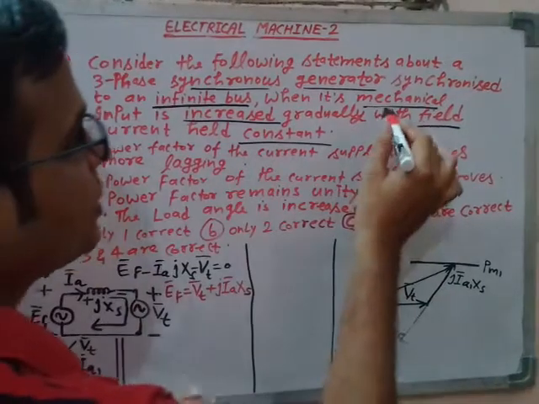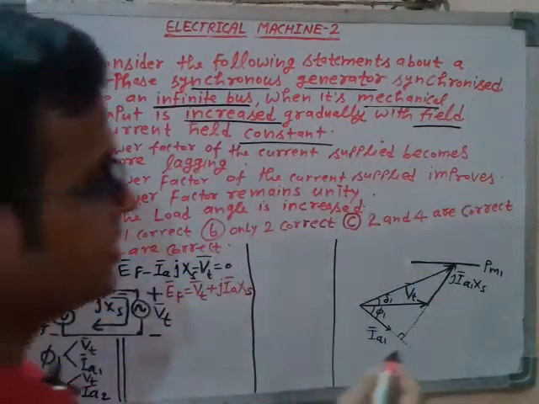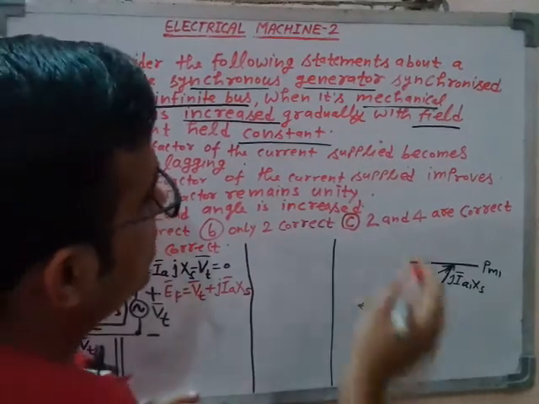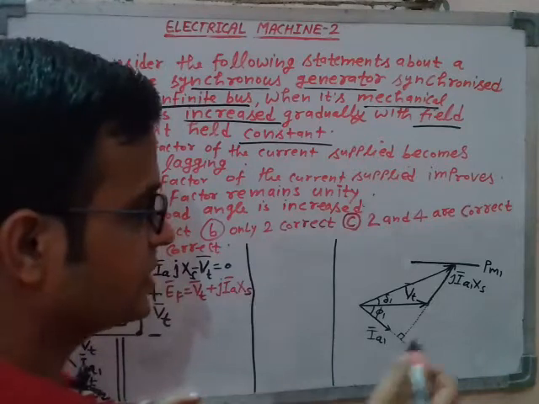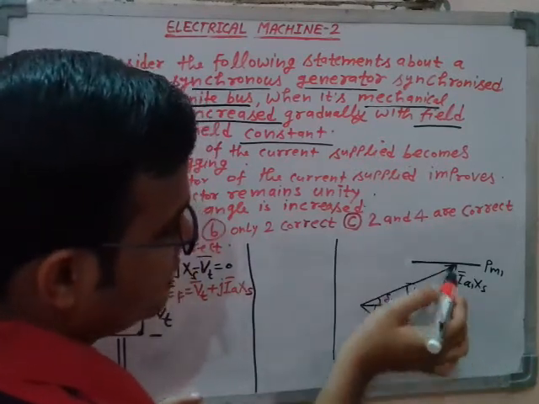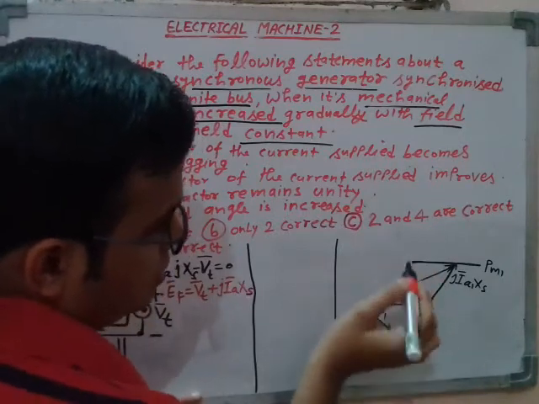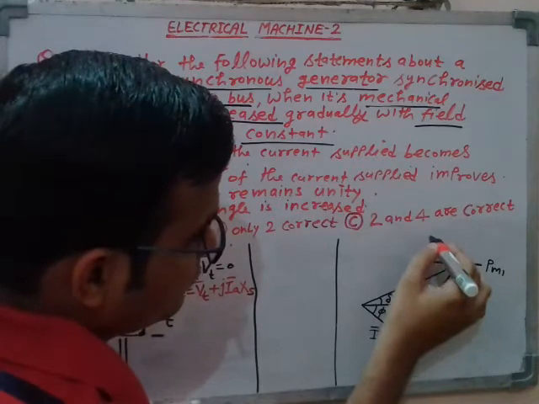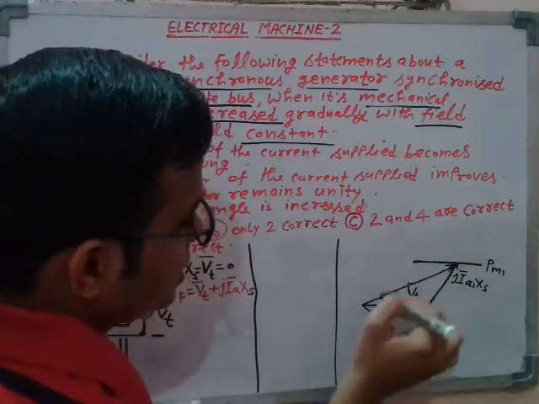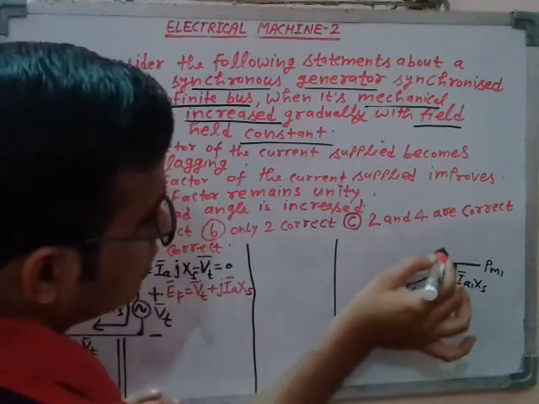He is saying that now keep field excitation fixed. Field current fixed means field excitation fixed, so keeping all other parameters fixed. That means for constant field excitation, you have to make an arc. It would be an arc for constant excitation. See here, this is the excitation EMF phasor, right?